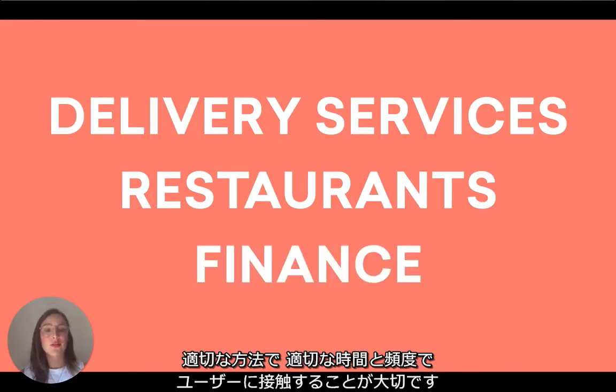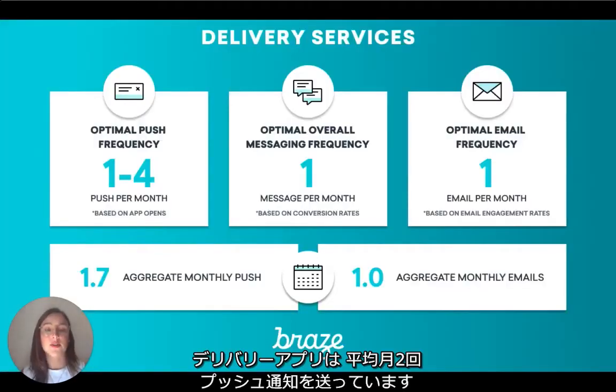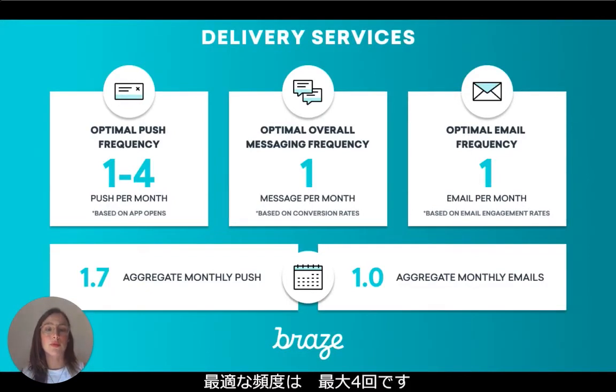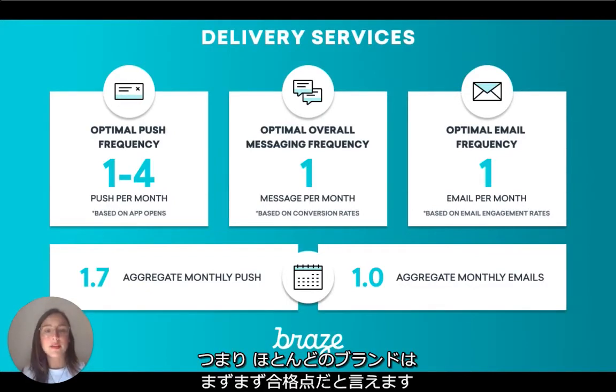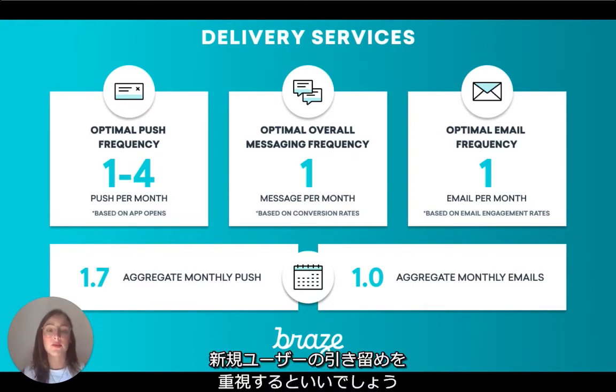We've chosen some industries to look at that are particularly relevant right now: delivery services, restaurants, and finance. It's critical that these brands communicate to their users in the right ways, times, and frequencies. We've found that the average delivery app sends around 2 push per month, with an optimal frequency of up to 4. That means most delivery brands are right on target, and that the smart move for them is to focus on retaining the new users that have been flocking in droves to their apps in recent months.